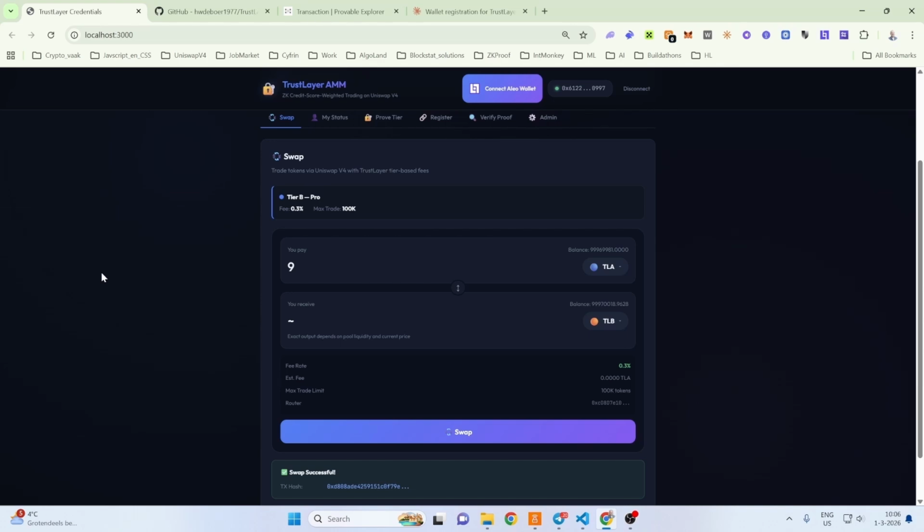TrustLayer AMM demonstrates a new paradigm for decentralized finance. Privacy-preserving, credential-gated finance, powered by zero-knowledge proofs across 2 blockchains. No score exposed. No trust required. Just math.